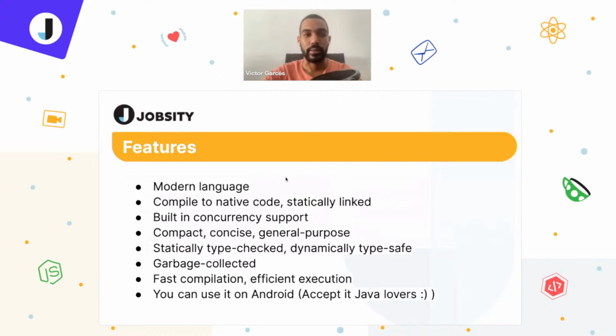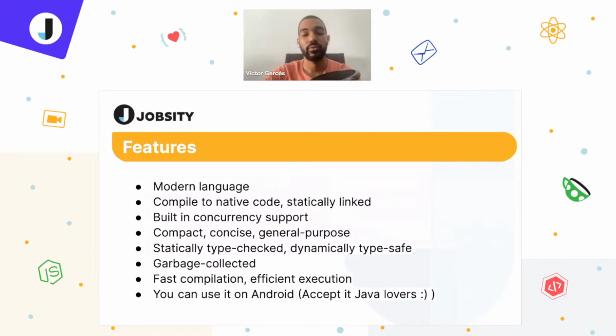And also, an interesting point, that's the main reason why there are a lot of features that are left out of the language. For example, some operators that may be fun or easy to use in other languages are not here because they thought they weren't necessary and just made the language more verbose or hard to read. It is also compiled to native code and is statically linked. What does that mean? It means that it is easier for us to port it from one system to another. It also has built-in concurrency support, which is awesome depending on the system that you are developing.